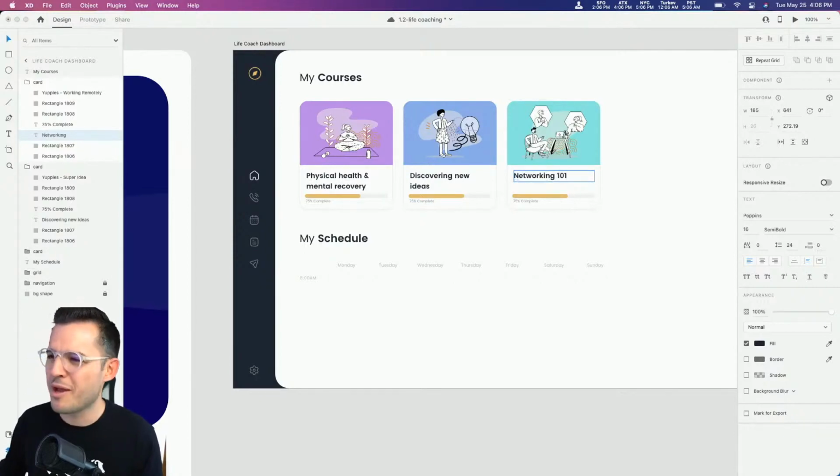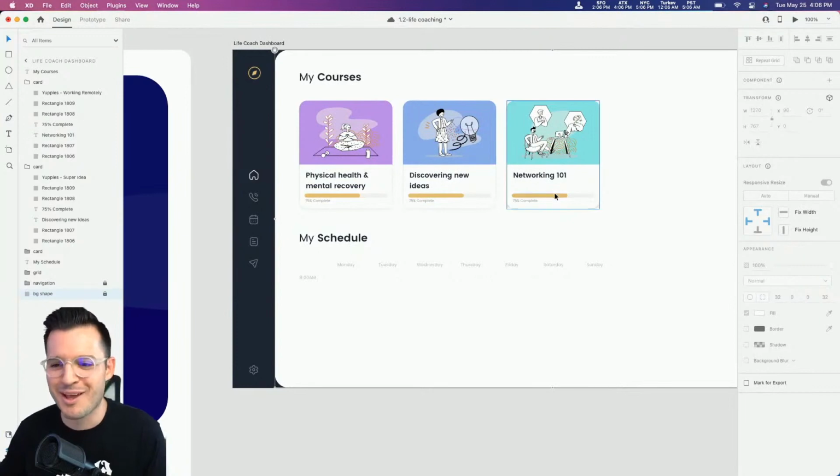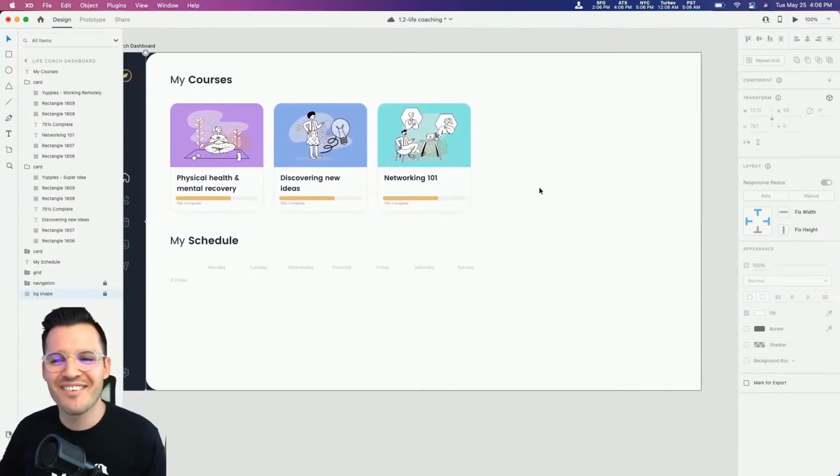Oh my goodness, can we talk about how much I love the fact that Adobe XD has spell check? Because I am a big fan of spell check. I need spell check in everything that I do, okay? All right, that's looking pretty good. I like the direction that we're headed there.